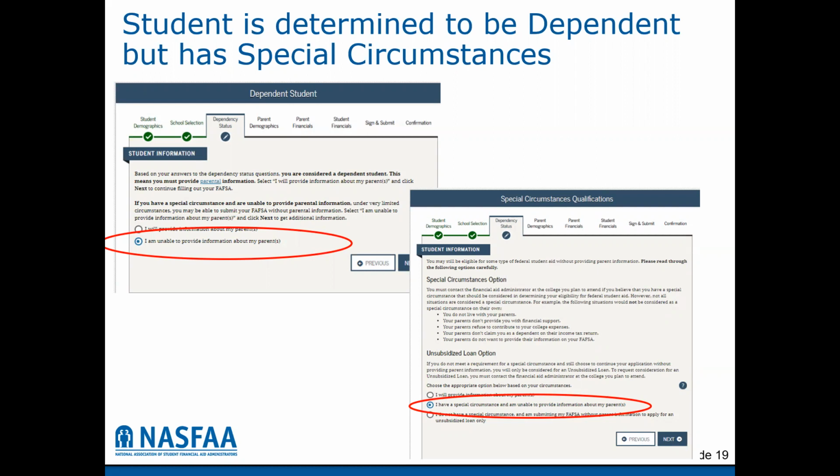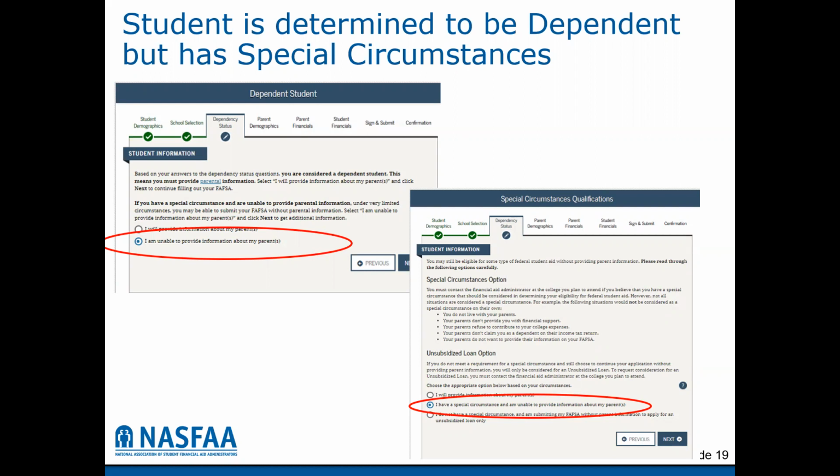So when the colleges and universities receive a FAFSA with the special circumstance box marked, the college and university will reach out to the student and ask them to explain their circumstances. And if warranted, then the college may override the student status and make them independent based on their documented circumstances.